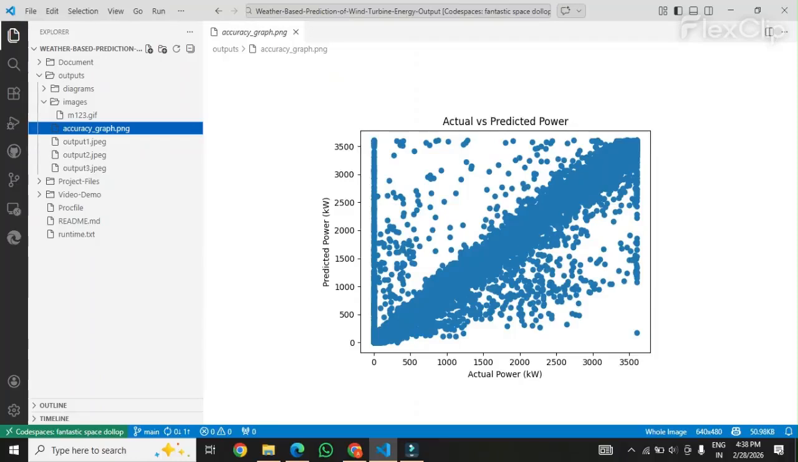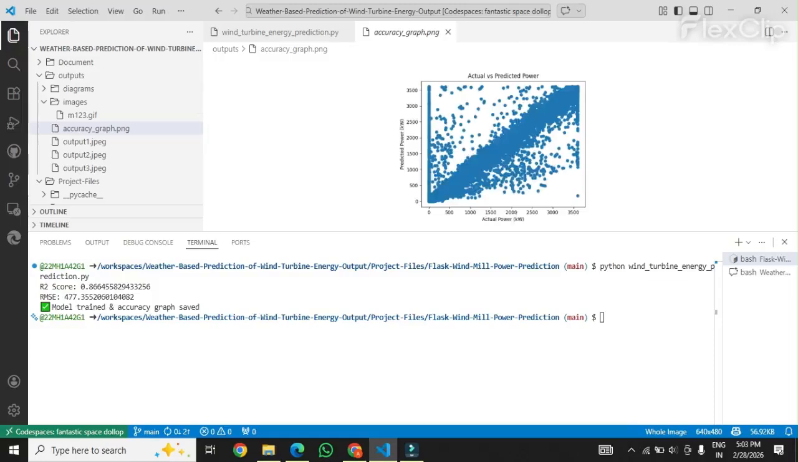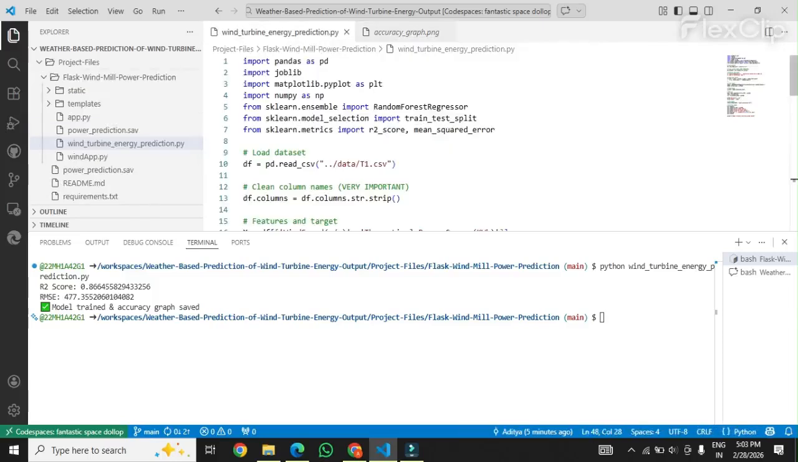We observed a strong correlation between wind speed and power output. This graph shows predicted versus actual values, and we evaluated the model performance using R square score and mean absolute error.